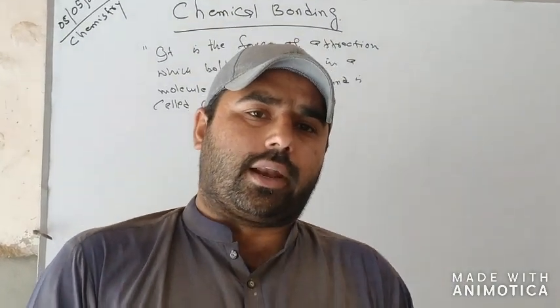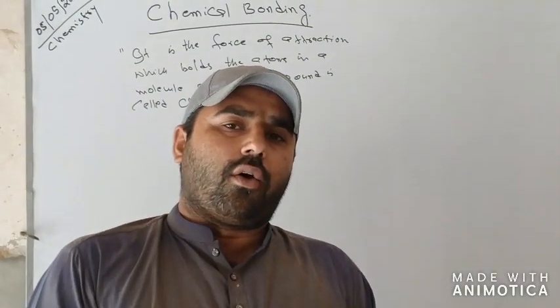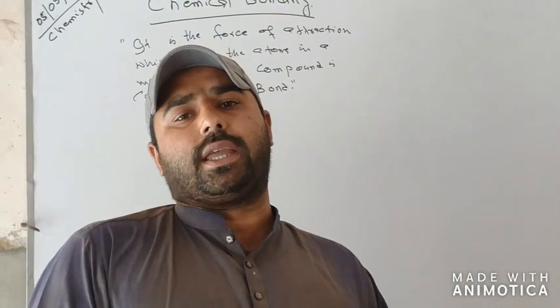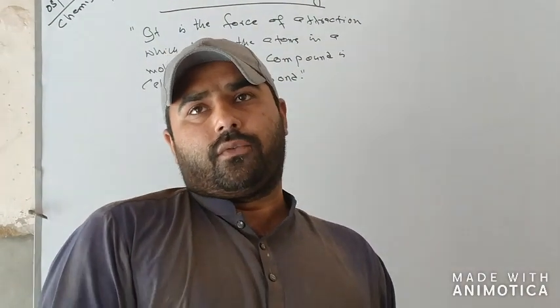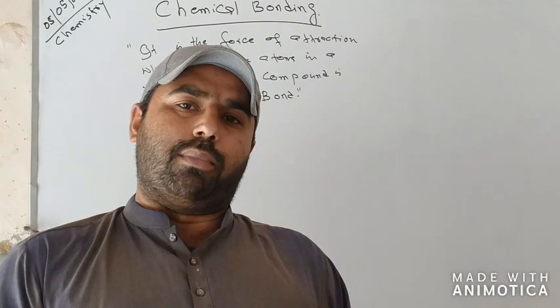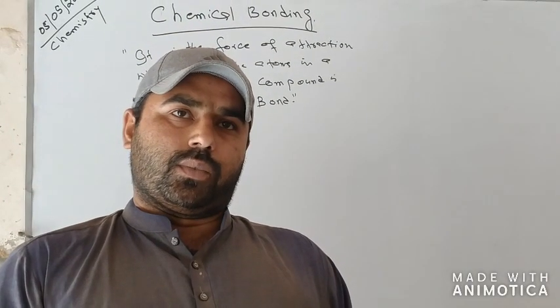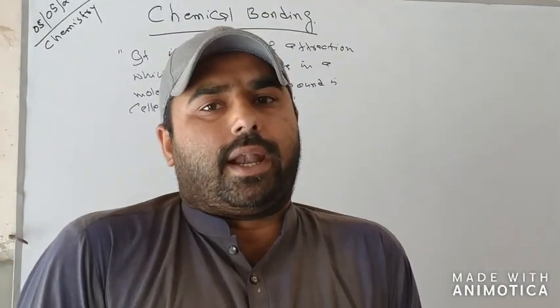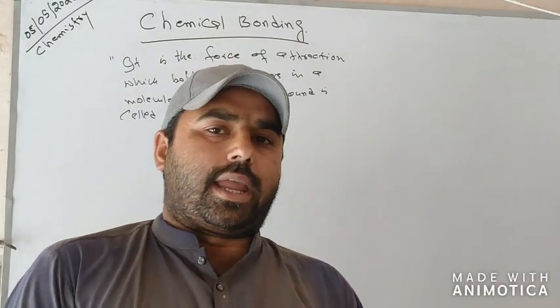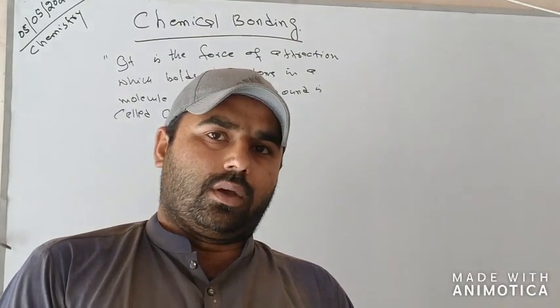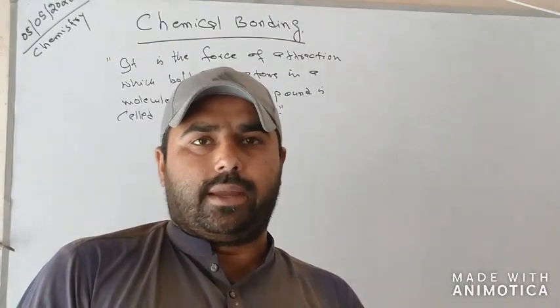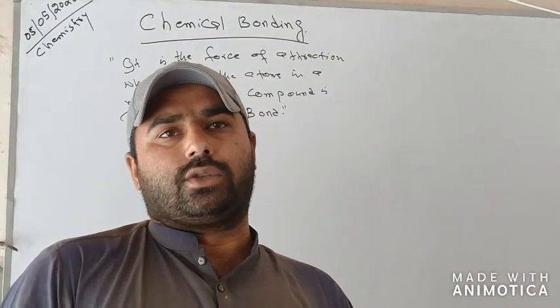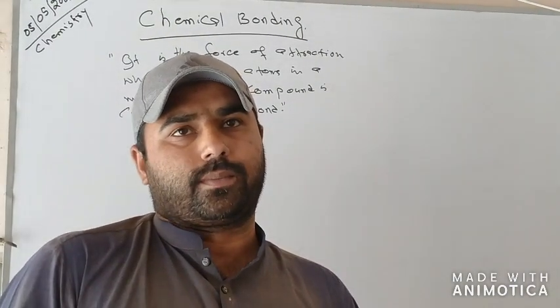Here one question arises: why do atoms combine with each other, why do atoms form a bond? We know that in the periodic table there are 8 groups of subgroup A, and subgroup B also has 8 groups.